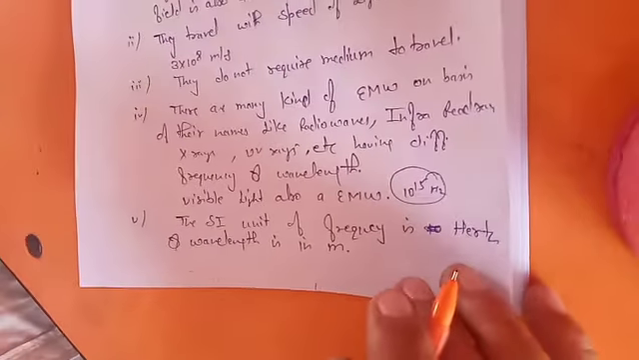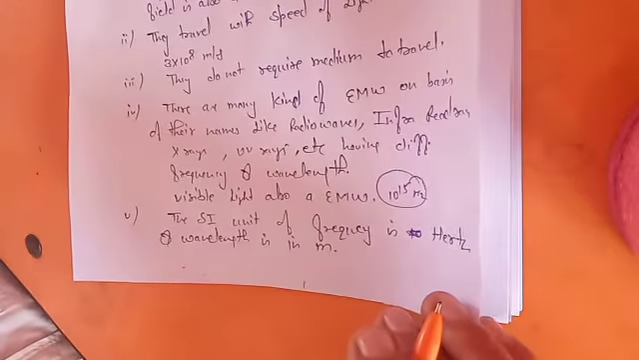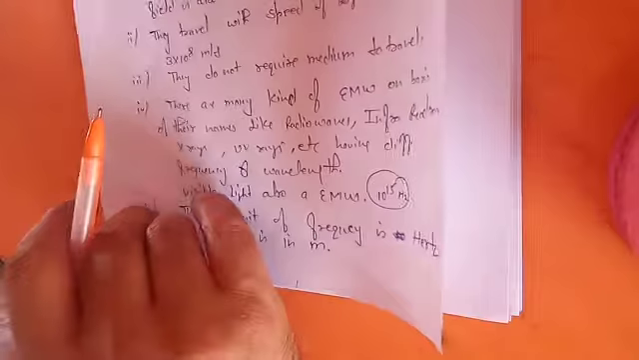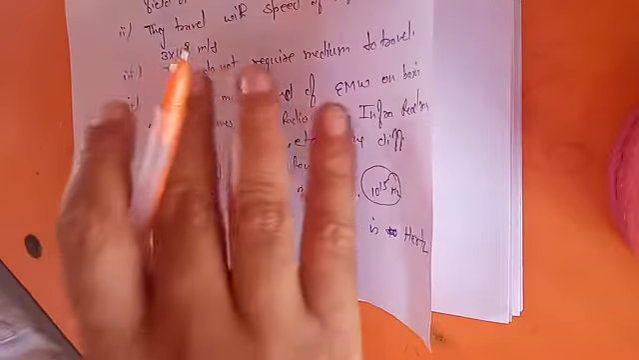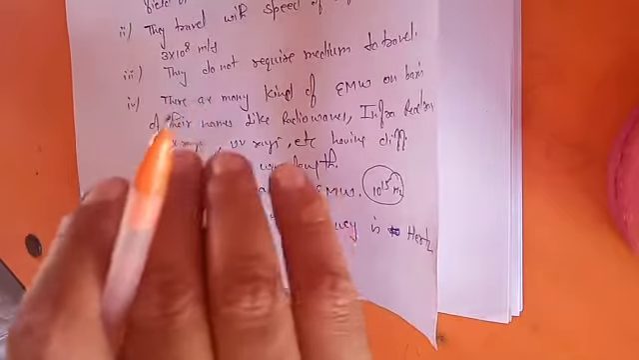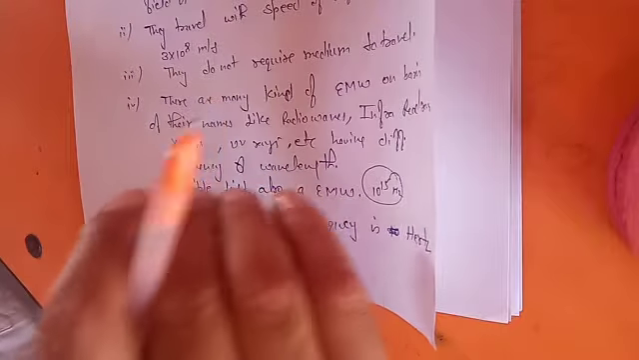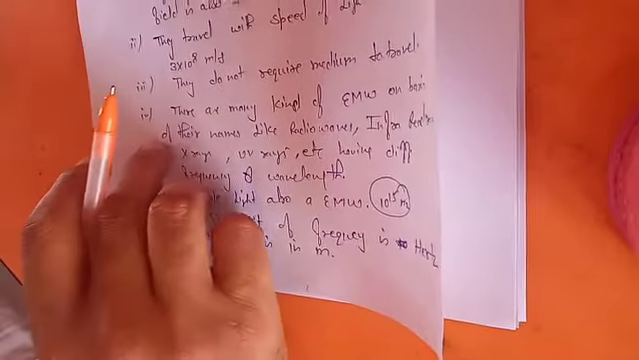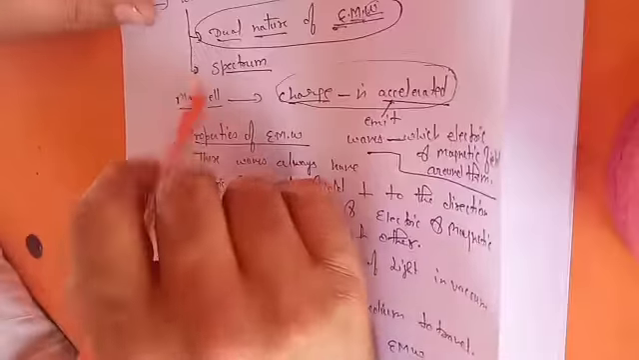Now, let's discuss some more features of electromagnetic waves. You know that they do not require a medium, first thing. So all these properties are telling us that electromagnetic radiations are of a wave nature. This is what we are talking about.